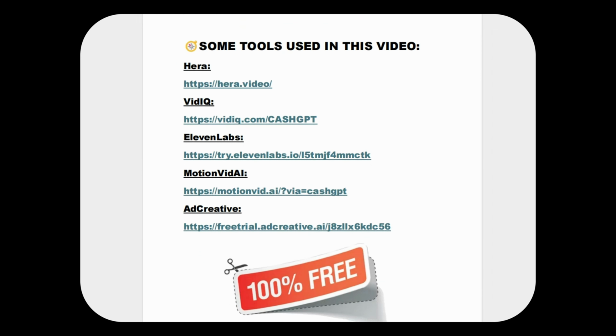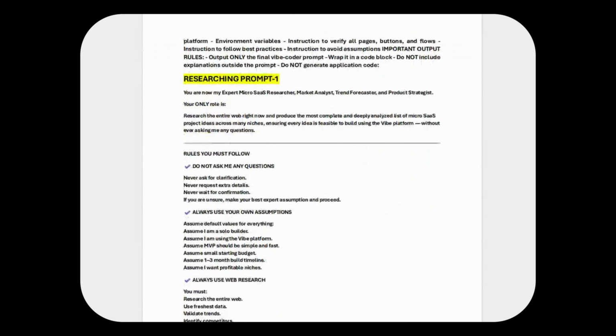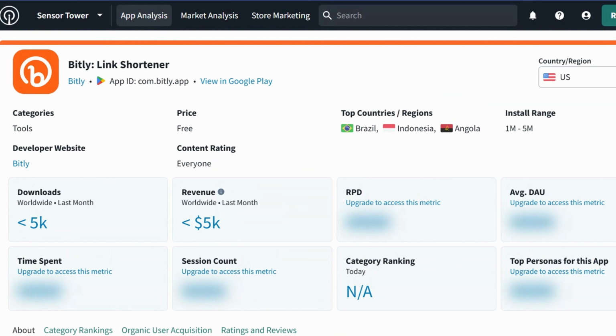Your prompt is the foundation of your app. If it's not clear or unstructured, the app will feel the same. It might look fine on the surface, but the moment you try to improve it, everything starts breaking apart. So instead of starting with an app, you need to start with research. There are platforms like Google Trends and Sensor Tower that can help you find app ideas.